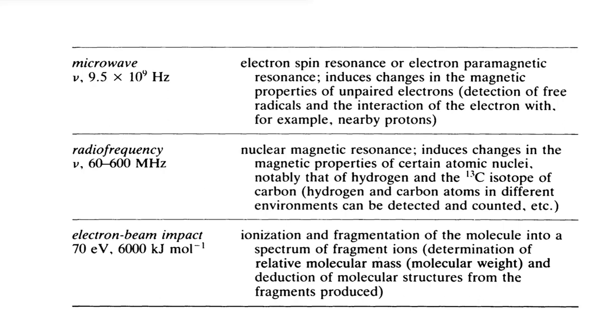Okay. Now let us summarize our discussion. We had seen what is spectroscopy. It is the quantized interaction of light with matter. The information given by this interaction is the basic principle underlying the structural elucidation of organic compounds by using spectroscopic techniques.